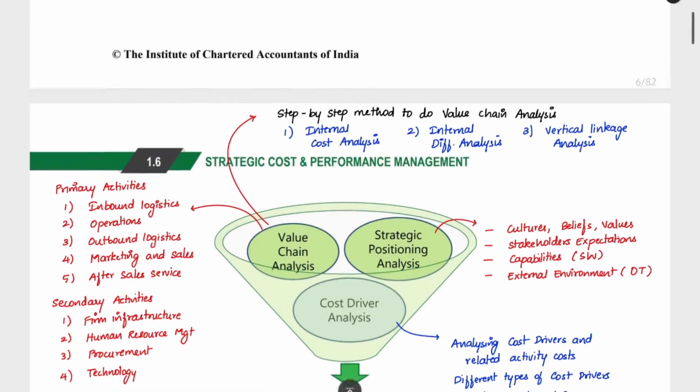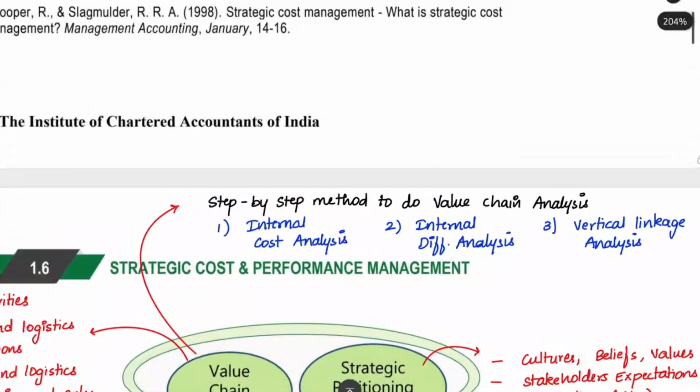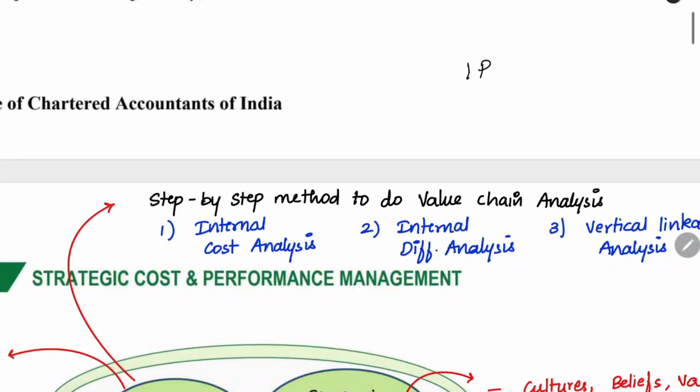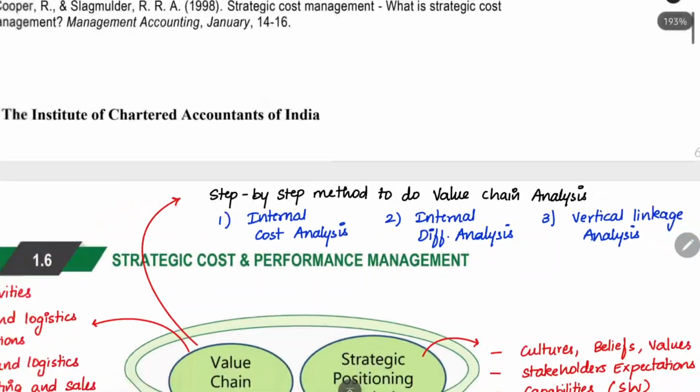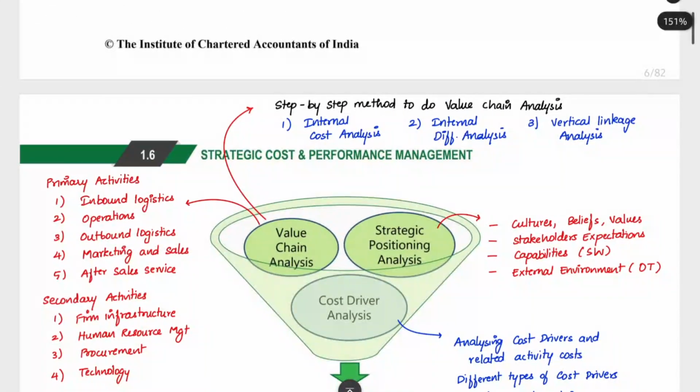Now we will be doing this analysis after obtaining the information. For obtaining the information, we have to do three things. One is the industry profitability analysis, then core competency analysis, and then key success factor analysis. This we have to do to obtain the information for value chain analysis. We saw what value chain analysis is and the step-by-step method, and for performing that analysis we have to obtain the information. Now we have to see the ways of obtaining the information.